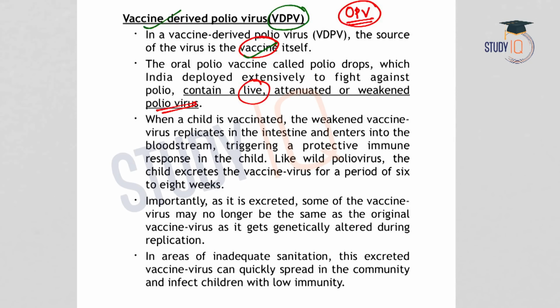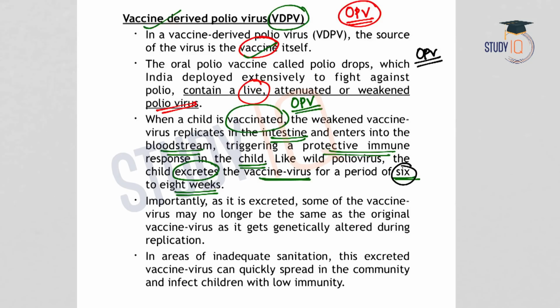So the virus is spread through the vaccine, and when a child is given the polio drops or the OPV, the weakened vaccine virus replicates in the intestine and enters the bloodstream, and this triggers a protective immune response in the child. Later, the child excretes the vaccine virus for a period of 6 to 8 weeks. So after the OPV is given to a child, the child can pass the virus in his or her stools for a period of 6 to 8 weeks.